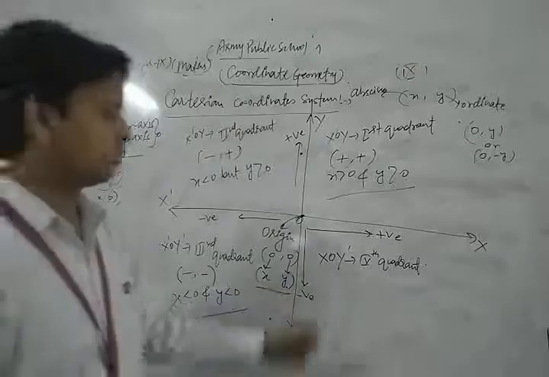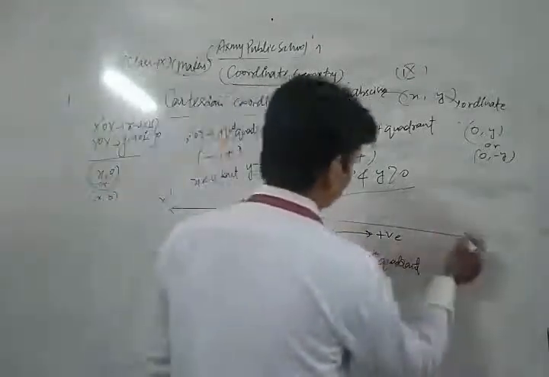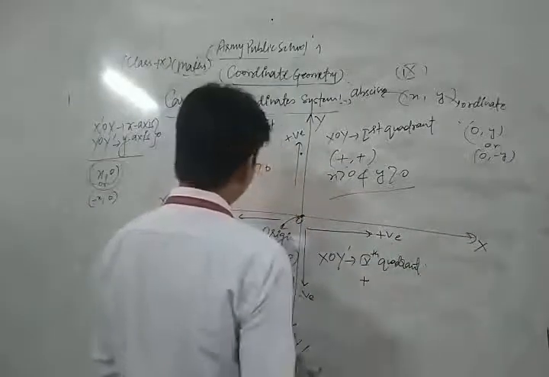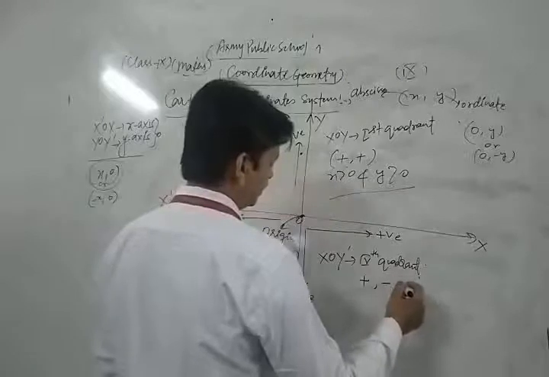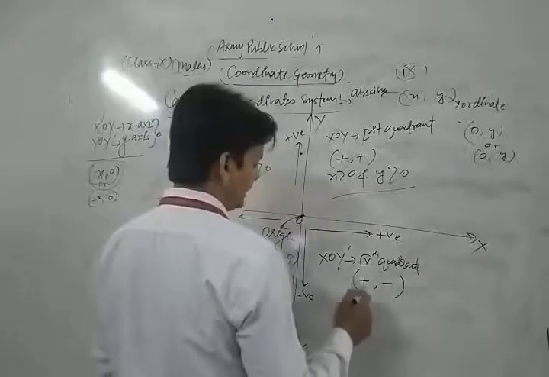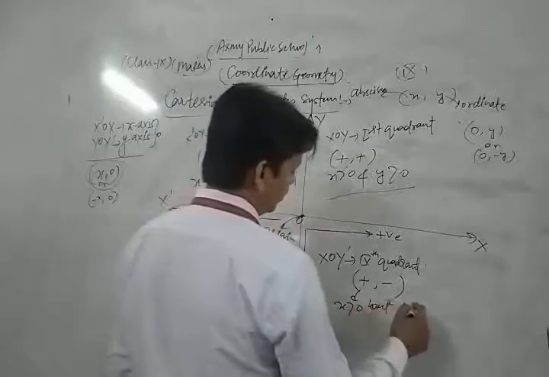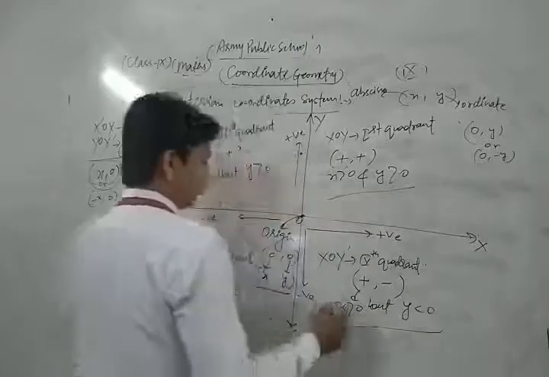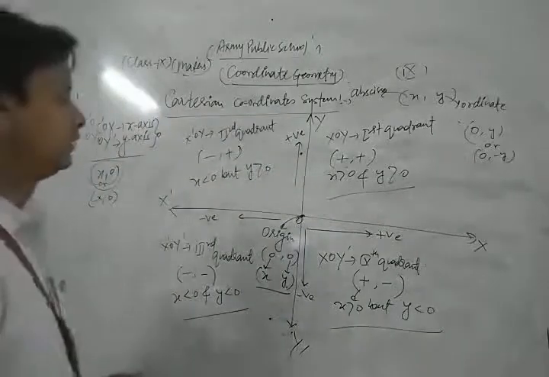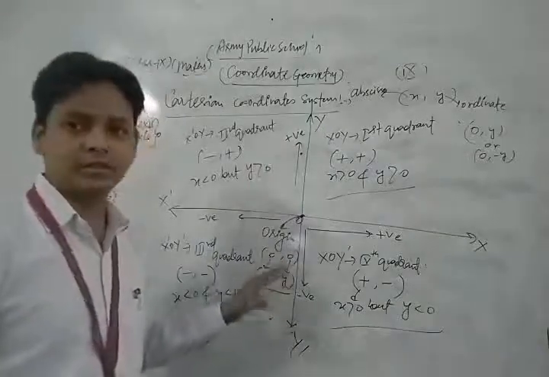Now we are going to discuss the fourth quadrant. Let's see. This is the positive direction of x but negative in y. So abscissa is positive but ordinate is negative in the fourth quadrant, meaning abscissa is greater than 0 but ordinate is less than 0. So this is the whole concept of the Cartesian coordinate system.